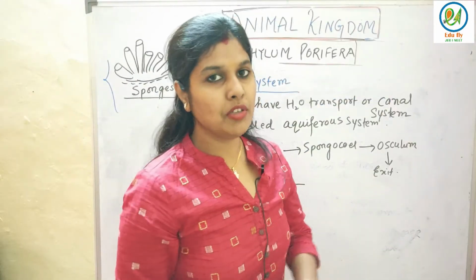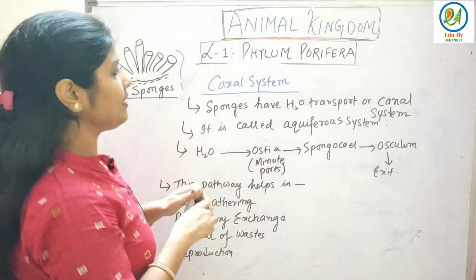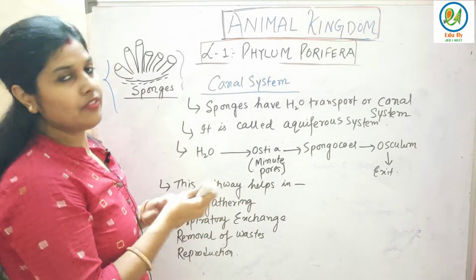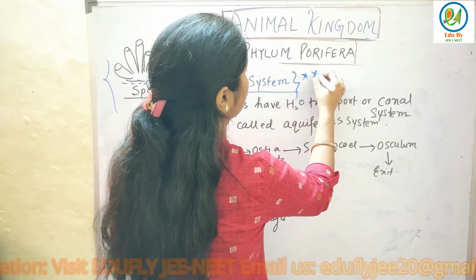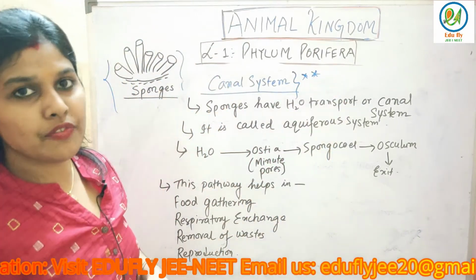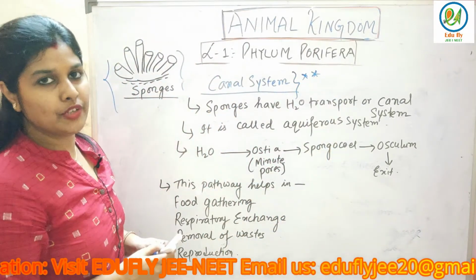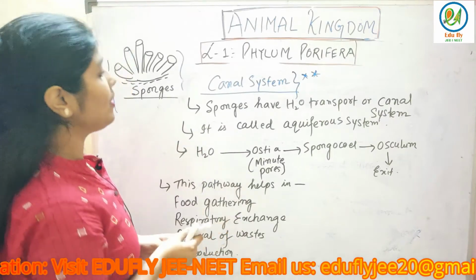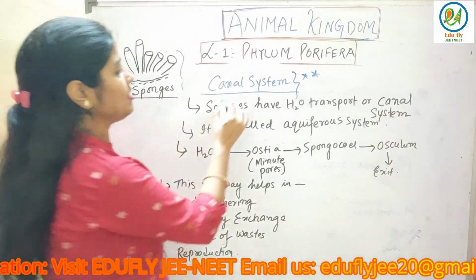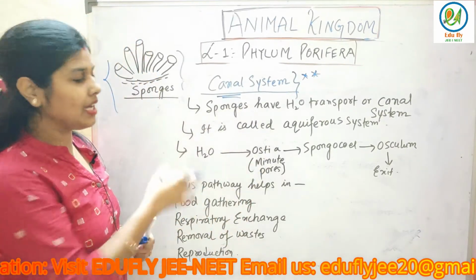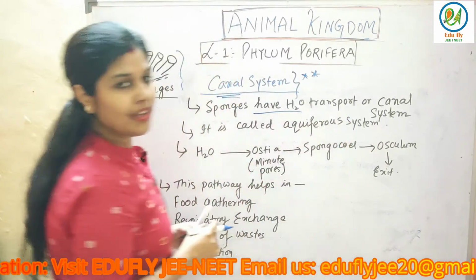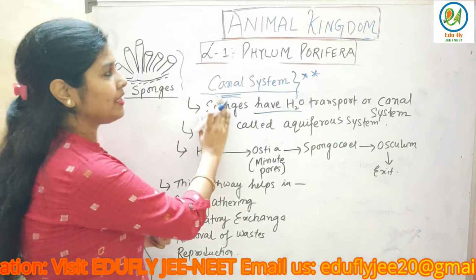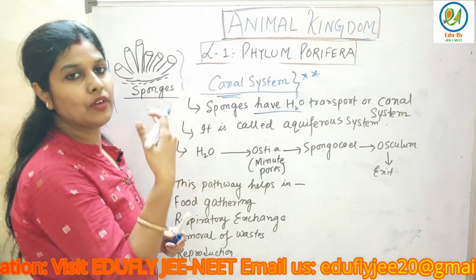Now let's see the canal system. This is a very important characteristic in the case of Porifera, that is, sponges. Canal system is present in which phylum? Phylum Porifera. Fine. So what is the main function of the canal system? How does it happen? I am showing you in diagrammatic form. The sponges have a water transport or canal system. This is a very important characteristic in the case of Porifera. I am telling you again and again.